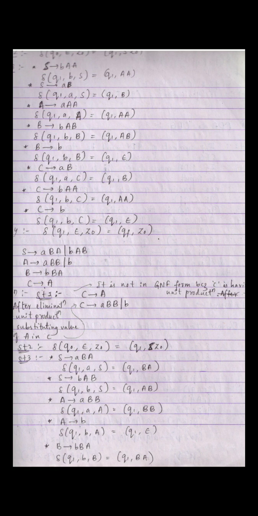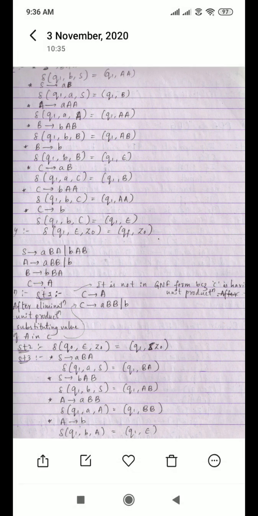Second step, you need to write the first transition, that is delta Q naught, epsilon, Z naught equal to Q1, S Z naught. Keep in mind, this is the same for all the problems. Initially you are pushing the starting symbol on the stack. Third step: for every production, for example if you are having capital A implies small a alpha, you write delta Q1 comma small a comma capital A equal to Q1 comma alpha.